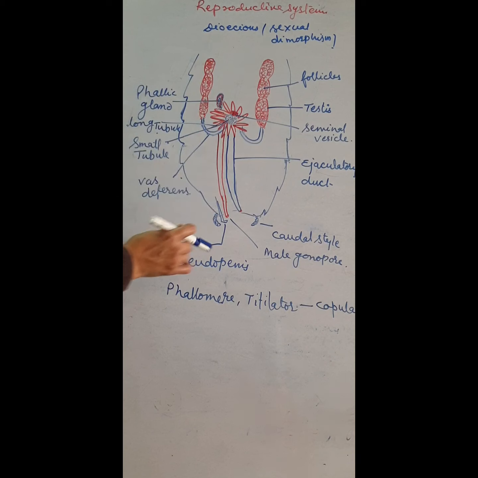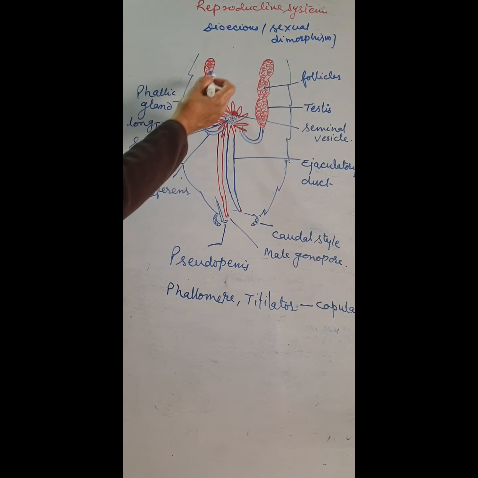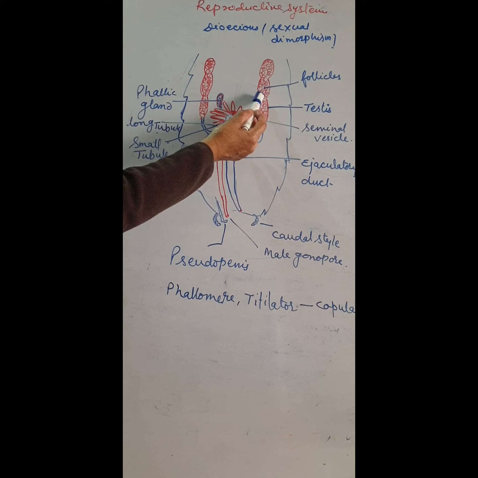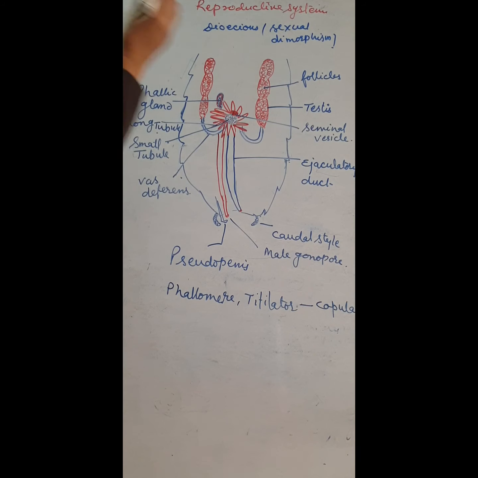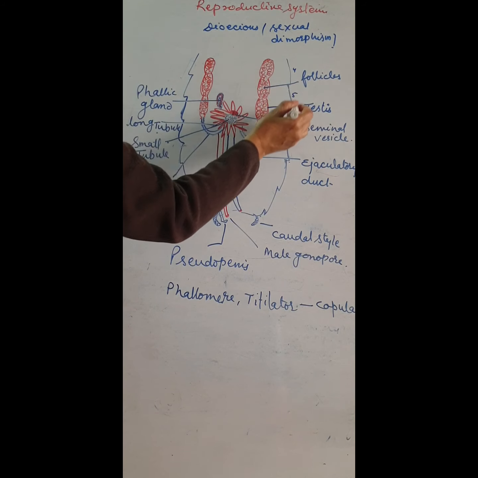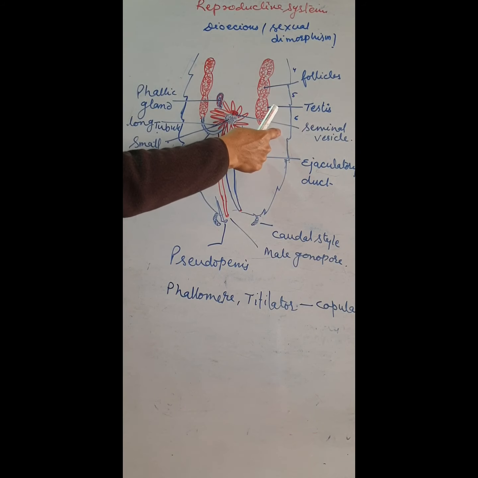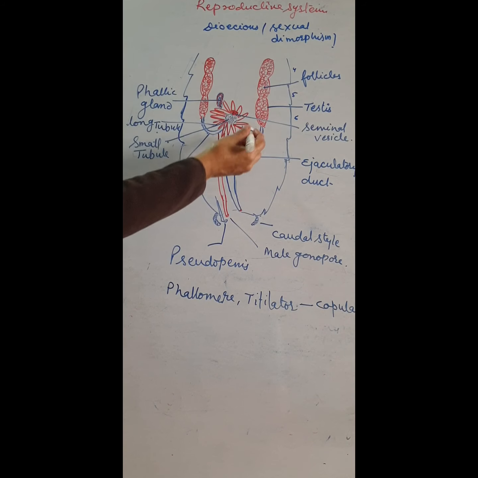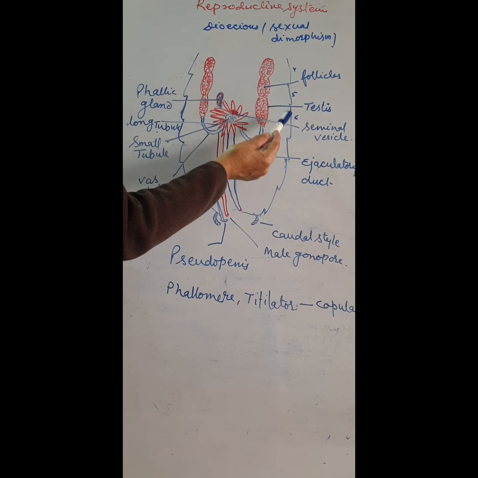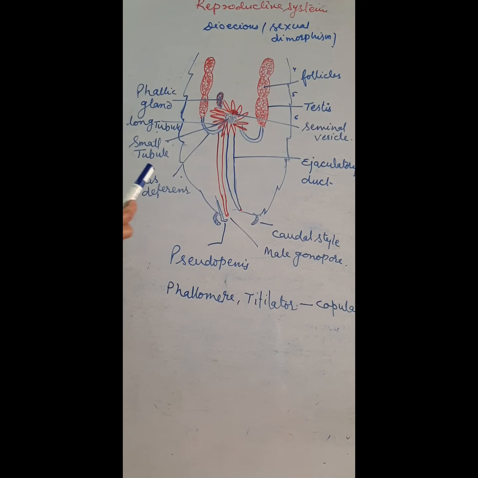The anatomy of the male reproductive system consists of a pair of testes, which are located in the 4th, 5th and 6th segments of the abdomen. The testes are trilobular, and the vas deferens arises from them.